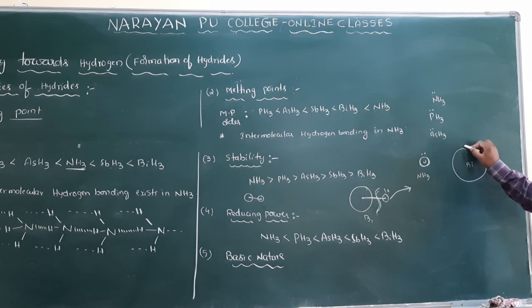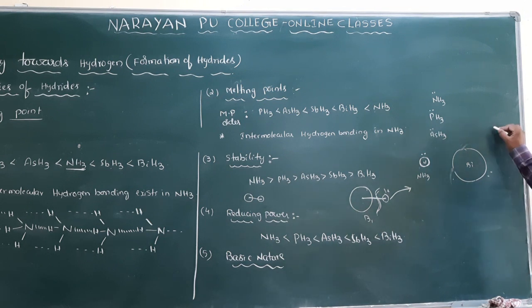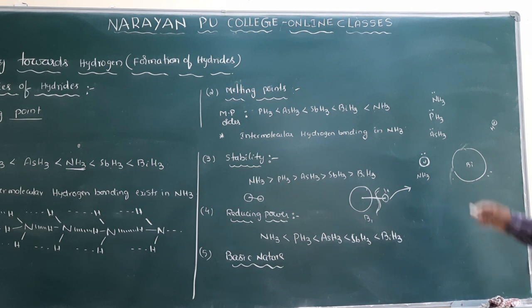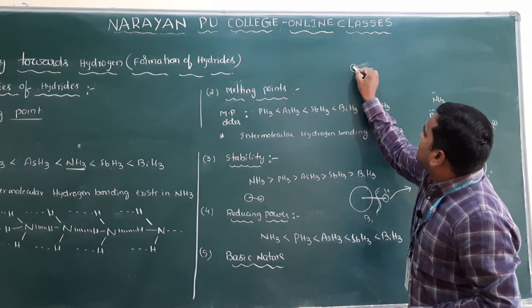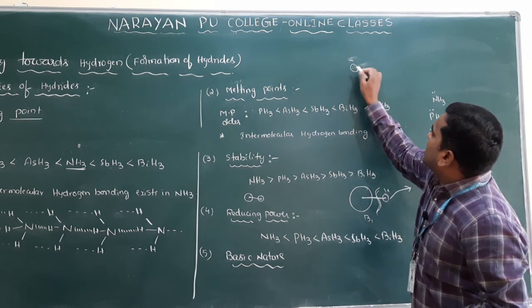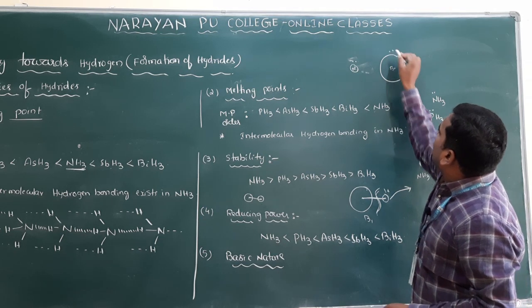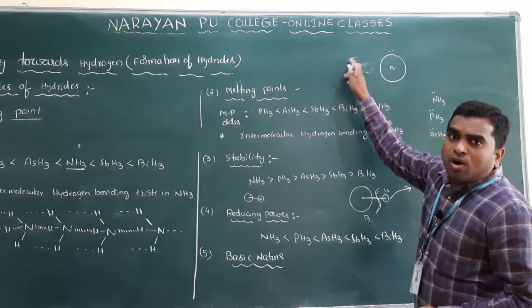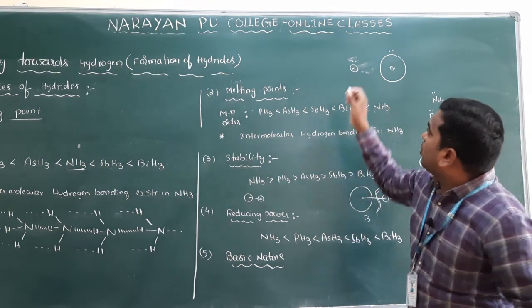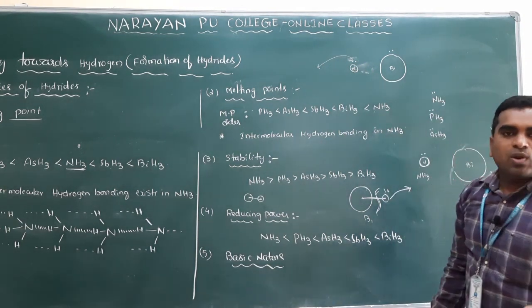Large volume means the electrons may be here, or sometimes here, or sometimes here. If an electron deficient species comes, nitrogen has a small size and one lone pair of electrons, and bismuth also has one lone pair. What is basicity? The tendency to donate electrons, that we call basic nature.